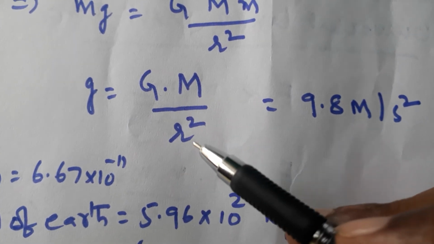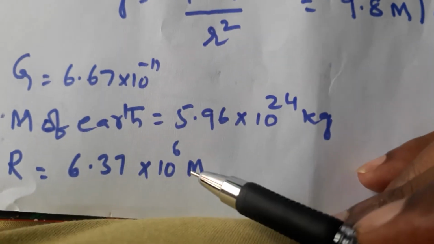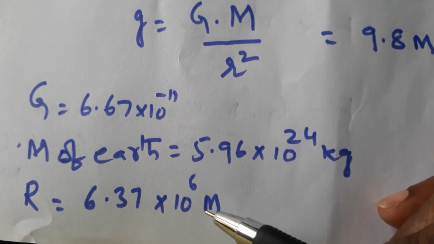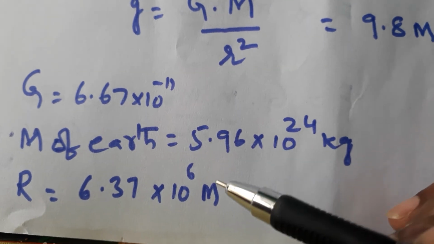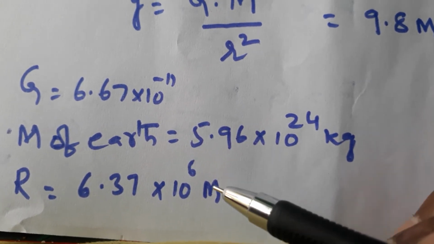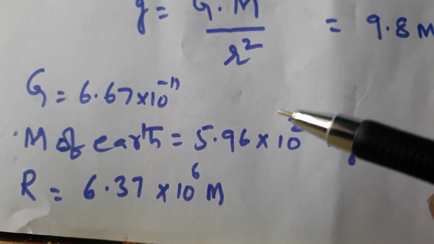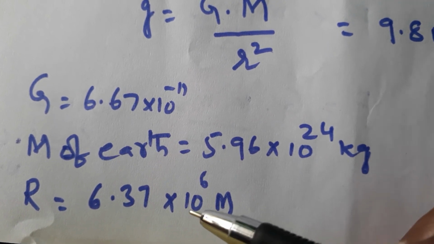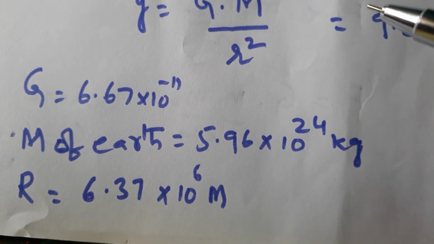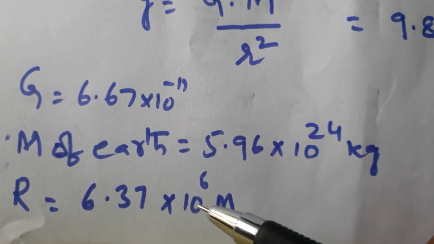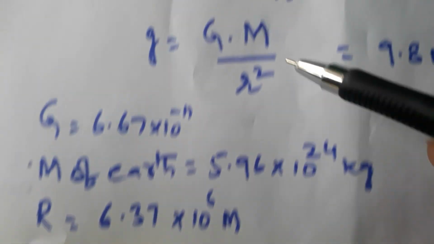Here you may get doubt only about distance. Distance between ball and earth is approximately equal to radius of the earth. When you take distance between any two bodies, not from the surfaces, you should take it from the midpoint of the bodies. That is why we use the radius of the earth, and the ball height above the earth is very negligible compared to this length, so no need to consider that. Radius of the earth is enough to take as distance. Approximately you can take this distance as radius.